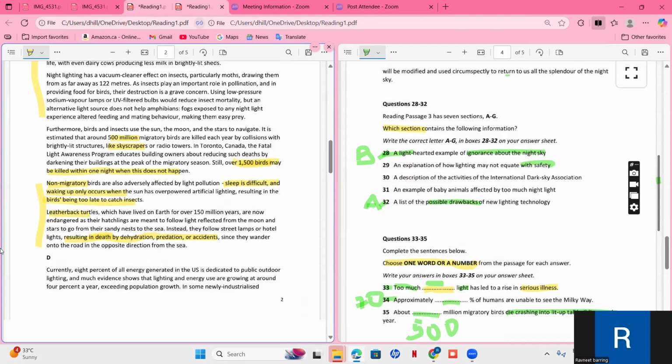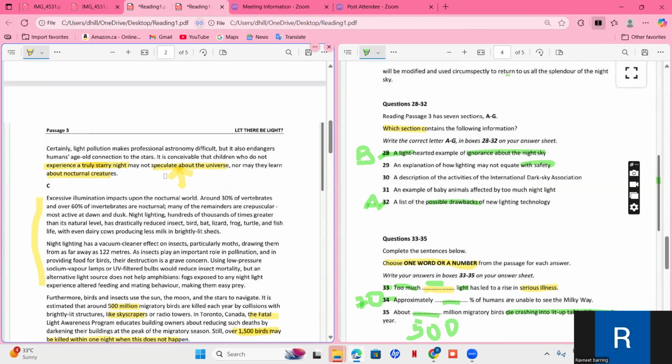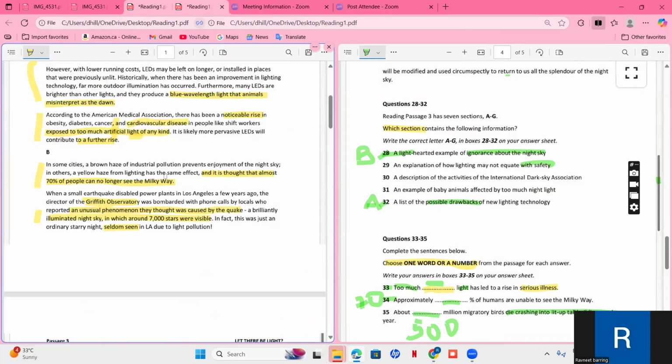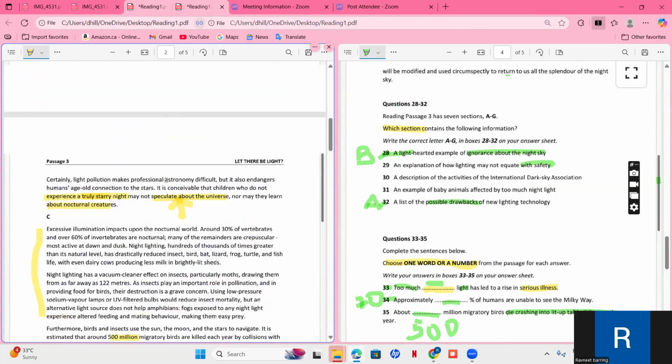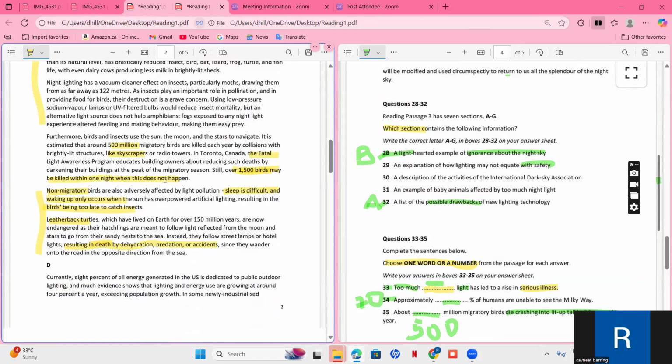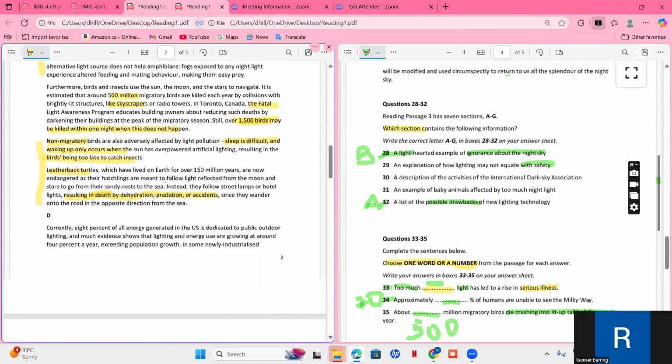So they are talking about animals, and they are saying that raising light awareness is reducing such deaths by darkening buildings. An example of baby animals affected by too much night light. So this is about animals being impacted, and they are not talking about anything like that in paragraph A or B, but in C. If they are not talking about animals getting affected in D, E, or F, then the answer is surely C.